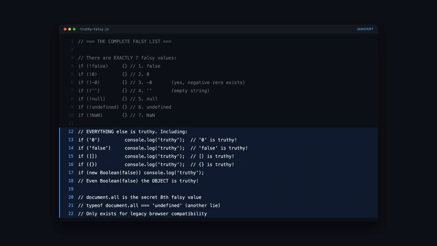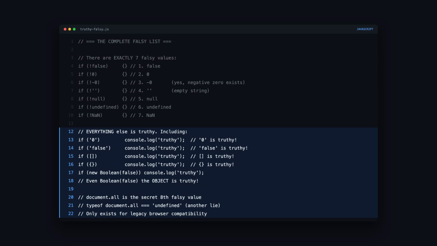Everything else is truthy, and here's where interviewers test you. The string 0 is truthy. It's not an empty string, it has a character. The string false is truthy. An empty array is truthy. An empty object is truthy. And the most mind-bending one, new Boolean false, the object wrapper around the value false, is truthy.